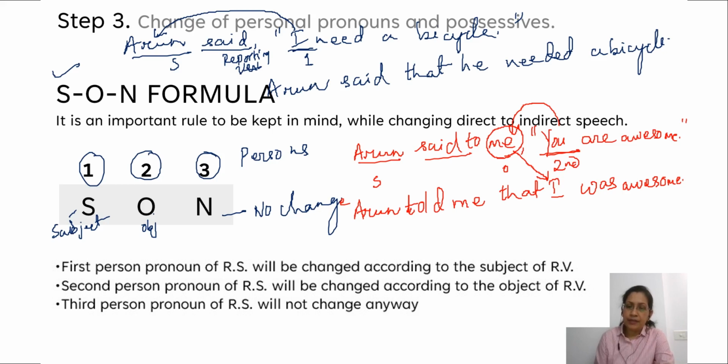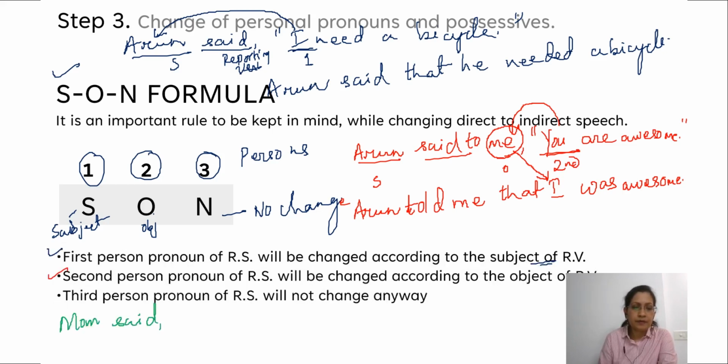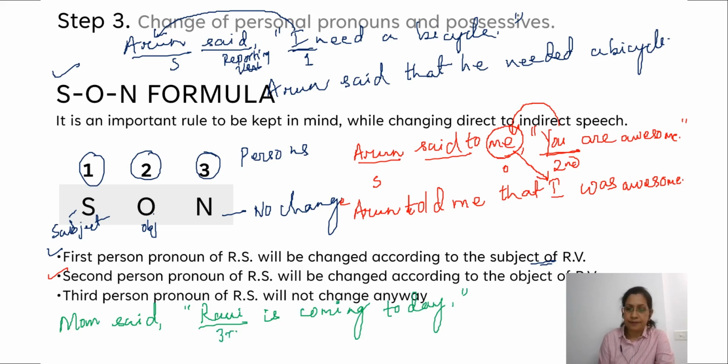Right? Taking another example for the third person. What if the subject is in third person? Now take this example. Mom said, Ravi is coming today. Ravi, third person, right?